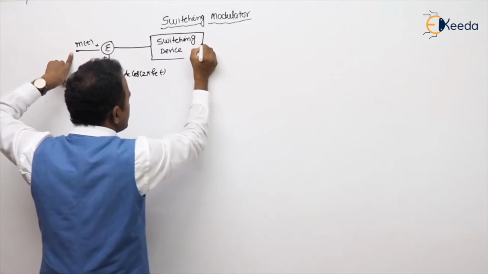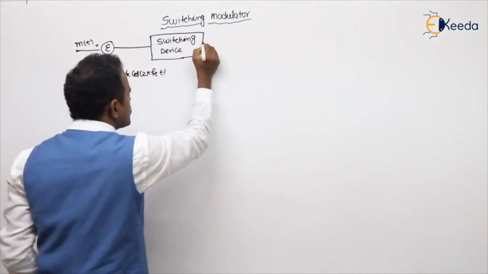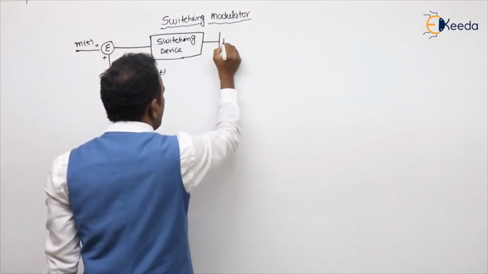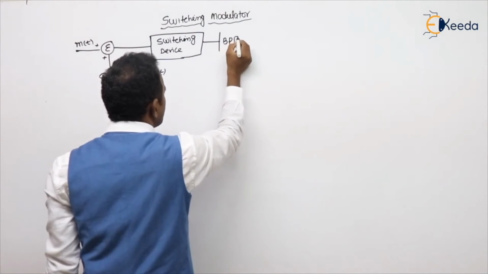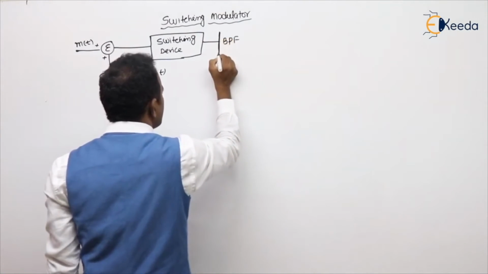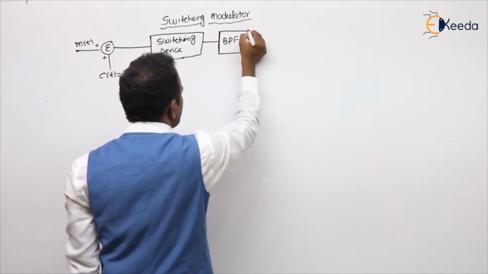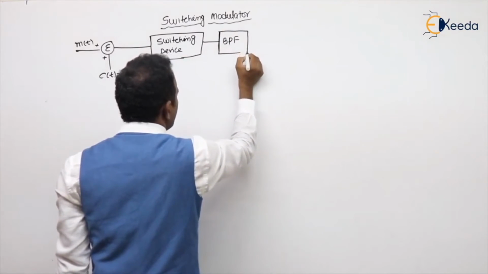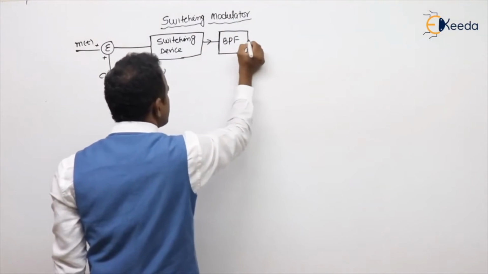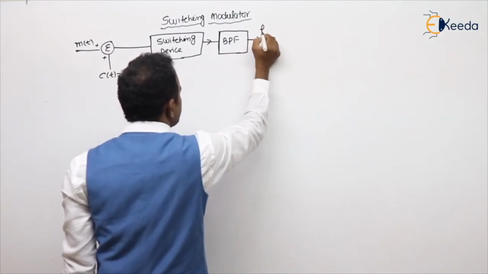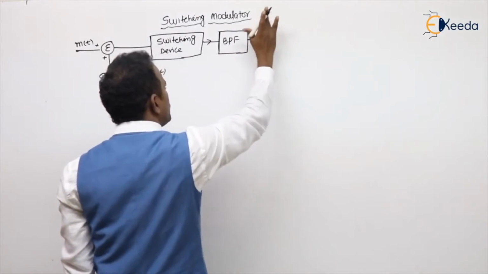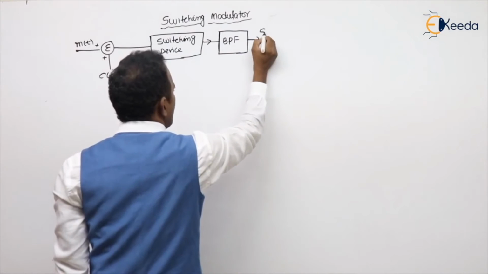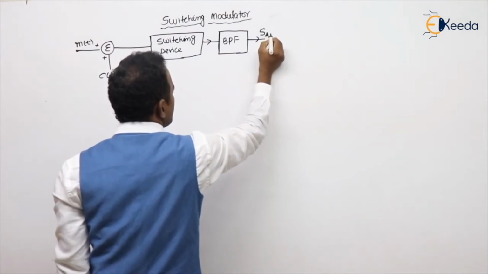What is the last block in the modulators? The last block in the modulators is the band pass filter, to pass only our specified frequency components. I already showed in AM from where to where we need to design the band pass filter: fc minus omega m to fc plus omega m. Then the output will be the AM modulated signal.